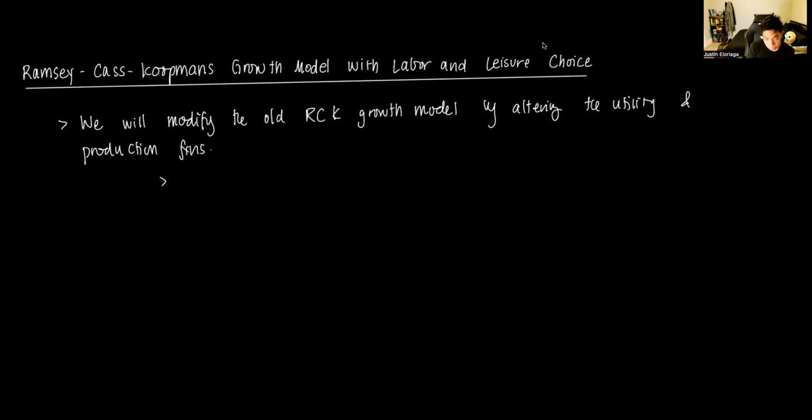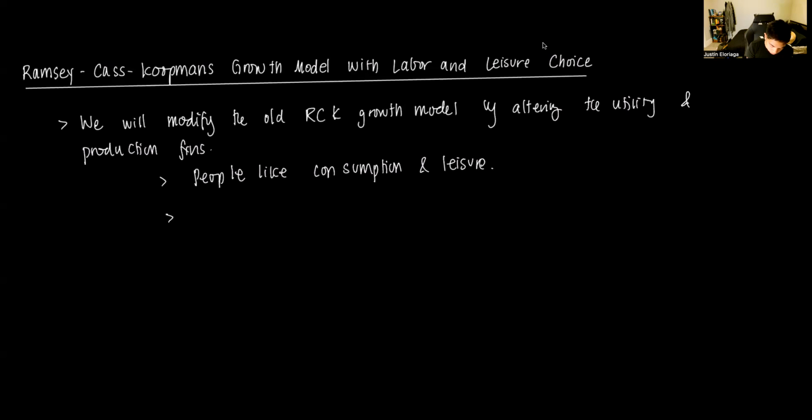In particular, people like consumption and leisure. So think of like a vacation. It also gives satisfaction to people. And of course, they like consumption. Consumption is the primary driver for happiness.